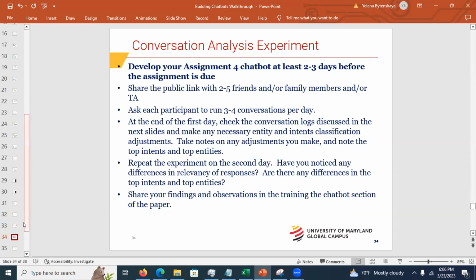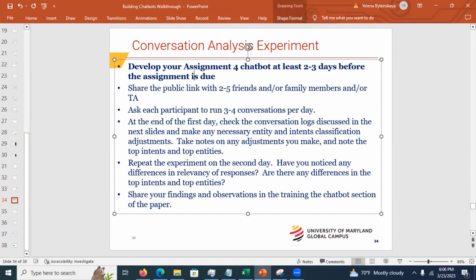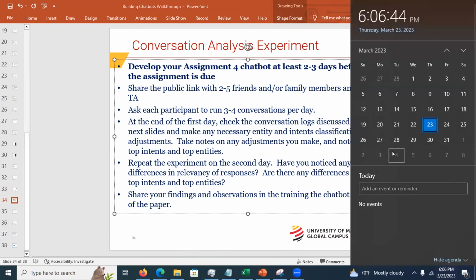Oops, not here. Oh, this is a clarification of what you need to do for the experiment. Okay, so you want to make sure you have your chatbot at least 2 to 3 days before the assignment is due. So here's the calendar. Assignment is due on the 4th, right? So probably aim to have your chatbot done by the evening of the 1st, because you also need to do the write-up, right? Okay, so 4th is when you submit, so maybe 2nd, no later than 2nd.